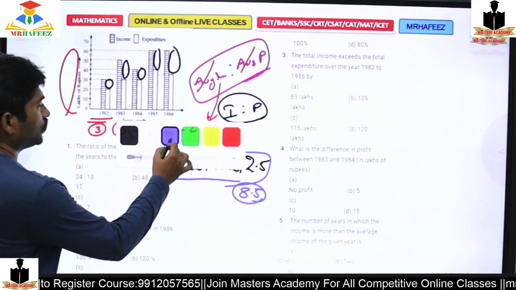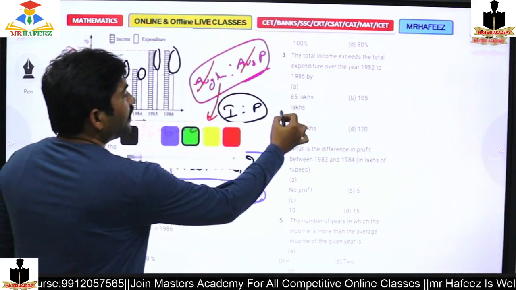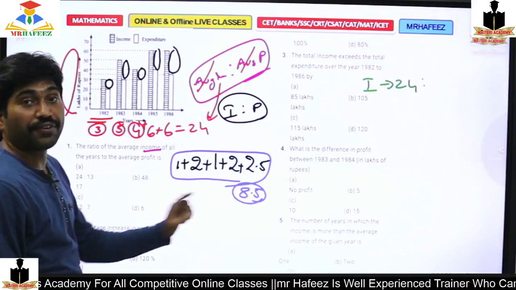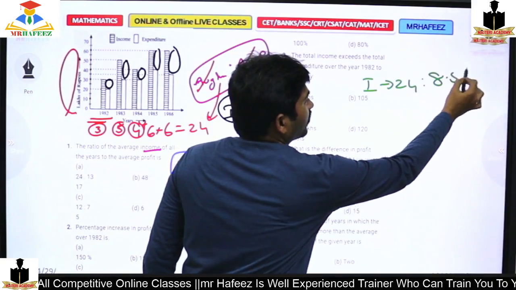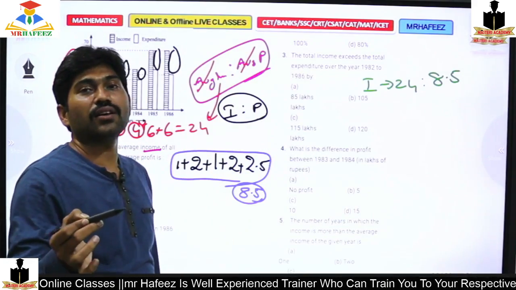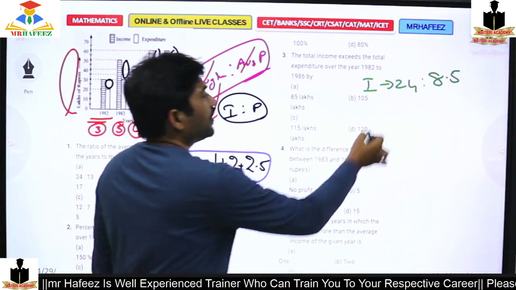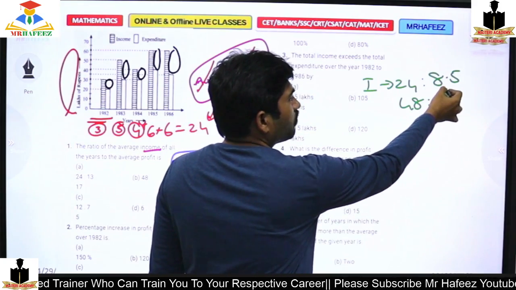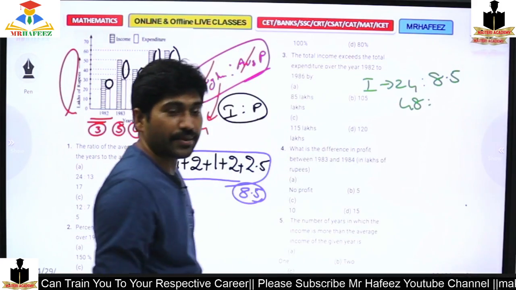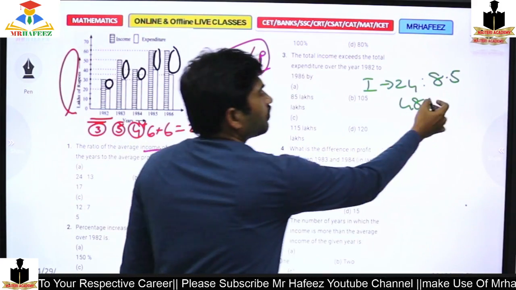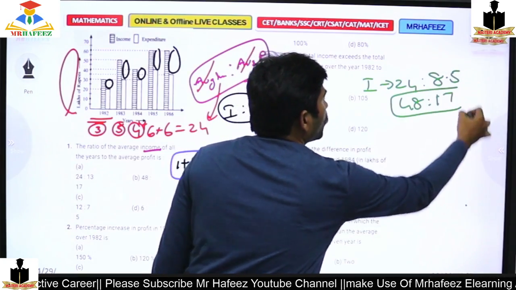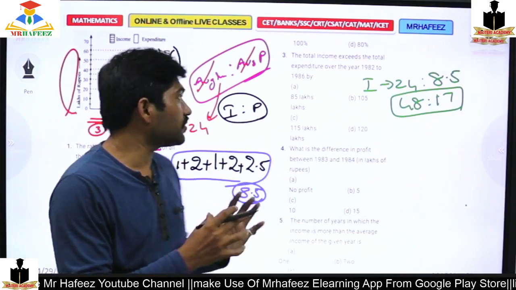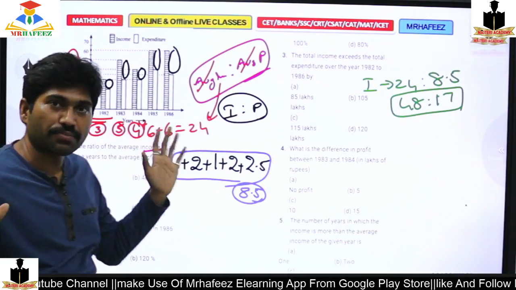So now the income is 24 and the profit is 8.5. The ratio should be 8.5:24. So I should write, double both, so this is 48 and that is 8.5 doubled. 8.5 doubled, so 8 twice is 16 and that is 17. So 48:17. It's enough.